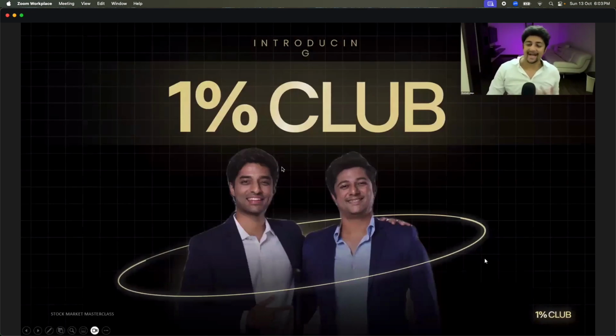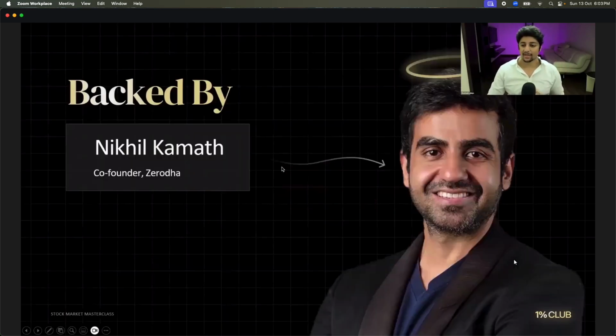And immediately when we had this idea of ensuring affordable education for everybody, Nikhil Kamath, sorry, not Nitin, I keep getting confused with the two, Nikhil Kamath came and funded the company. And not only that, he also opened the doors for us to access the Zerodha ecosystem. And I'll tell you more about that. Very interesting community, right?